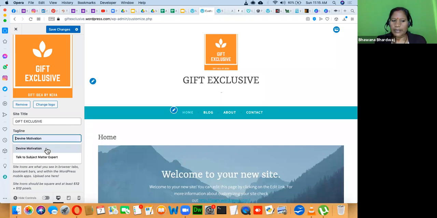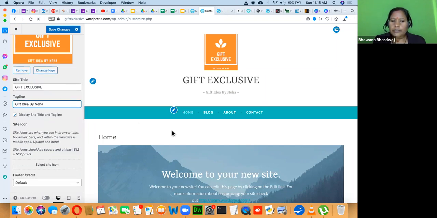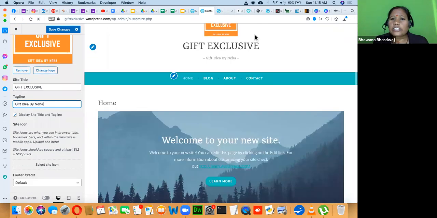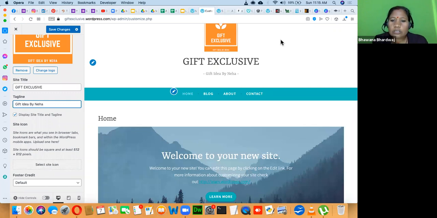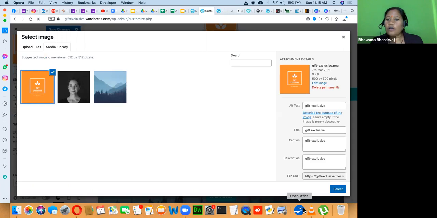Here you can write the tagline: gift idea by Neha, right? That way, this is called the site icon. You can use this logo as a site icon as well. You can select the site icon and use this logo as the site icon.